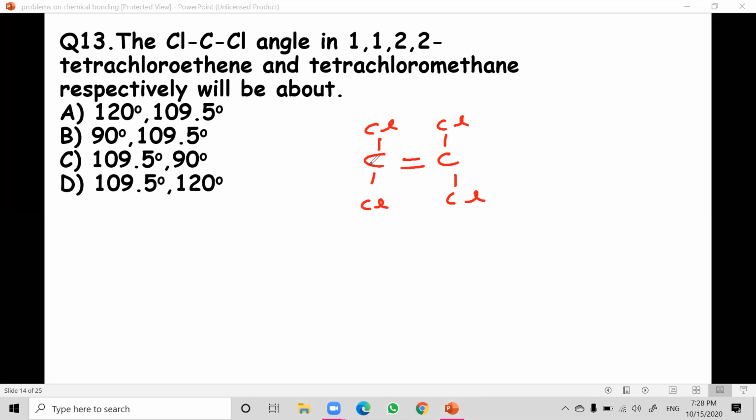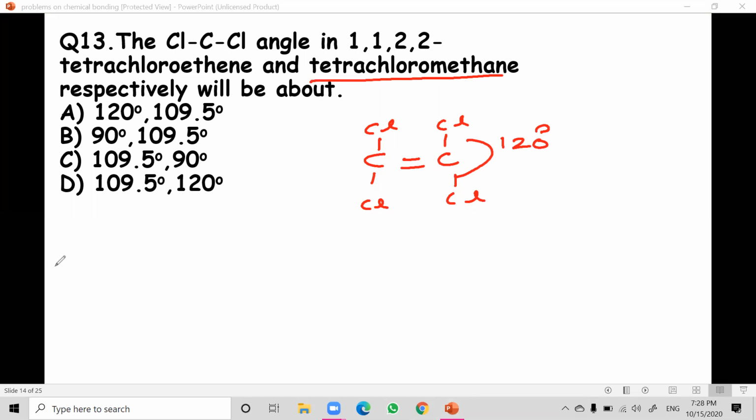So in this the bond angle is 120 degrees, because these are nothing but alkenes. Alkenes, the bond angle is what? 120 degrees. Similarly, if you take the second one.